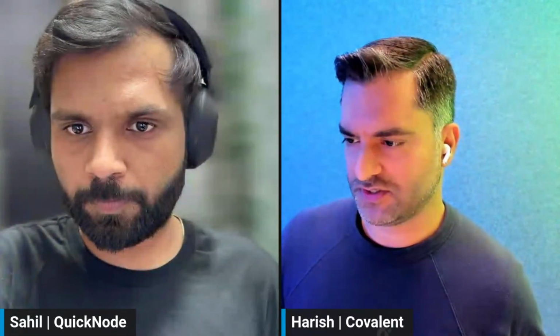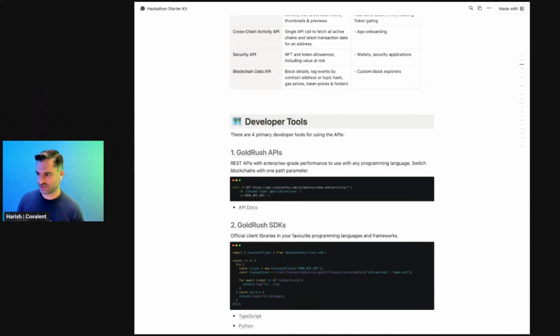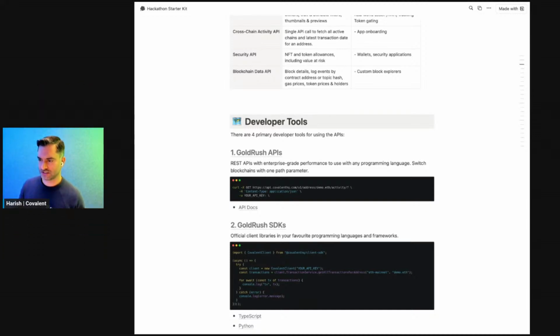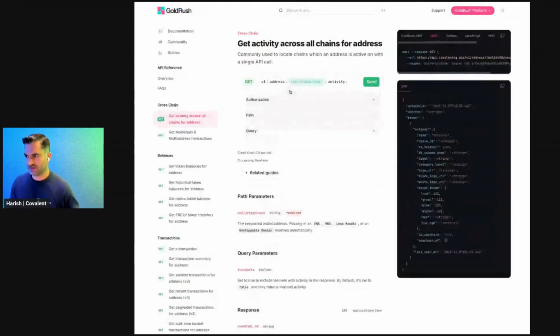So the first is the GoldRush APIs, which I think if anyone's familiar with Covalent and GoldRush, this is the entry point that you would be most familiar with, which is REST APIs that are effectively unified in the sense that you can fetch balances, transactions, NFT assets across all our supported chains by simply changing one path parameter, which is the chain. And so clicking on the GoldRush API link takes us to the API reference.